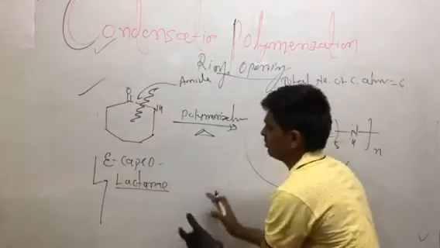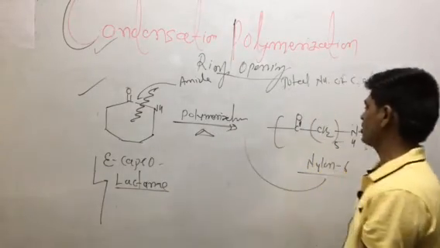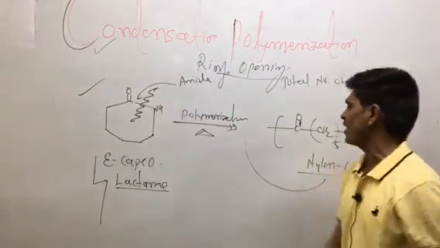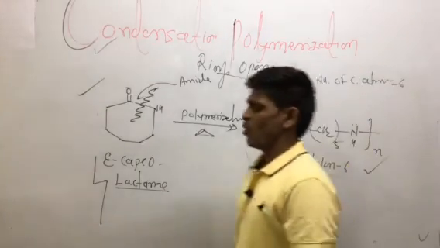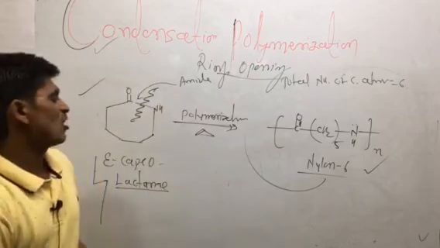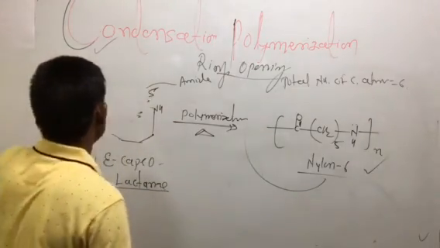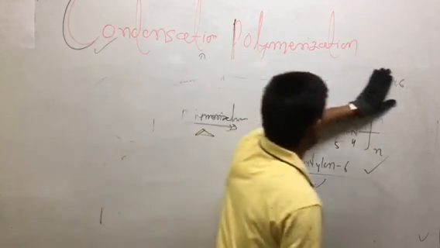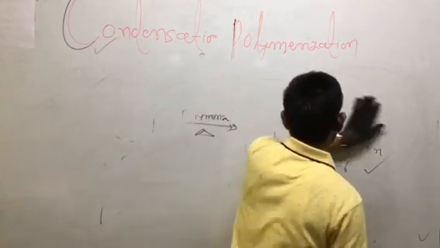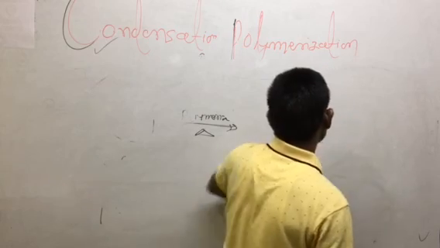Caprolactam undergoes polymerization at high temperature. The amide bond is broken, and nylon 6 is formed. This is the preparation, or synthesis, of nylon 6. So the second example of condensation polymerization, with a starting reactant molecule of what?